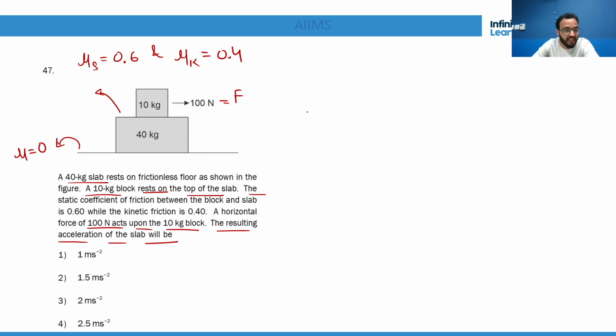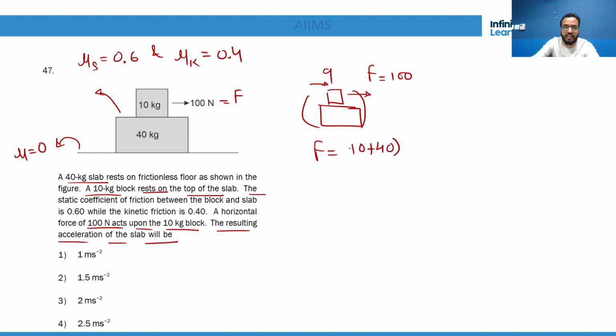Let's first check whether they can move together or not. The first condition is, suppose friction is enough and they move together with common acceleration A. Then F equals 10 plus 40 into A, that is 100 equals 50A, and A will be 2 meter per second square. But if they move at 2 meter per second square, then who is going to provide this acceleration?